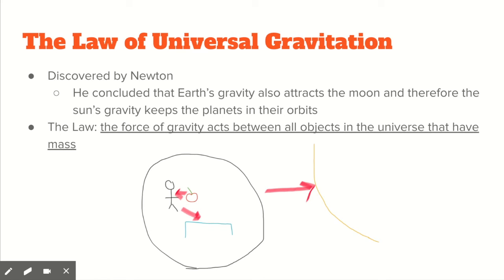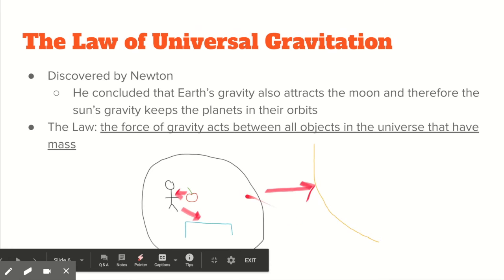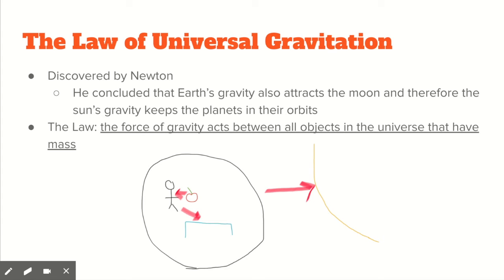However, you don't see this attraction between objects on Earth because these forces are extremely small compared to the attraction between the objects and Earth itself. So because the force of the gravity pulling down an apple or an object is so strong, your force won't really have an effect on it, and you won't be able to see a visible change.